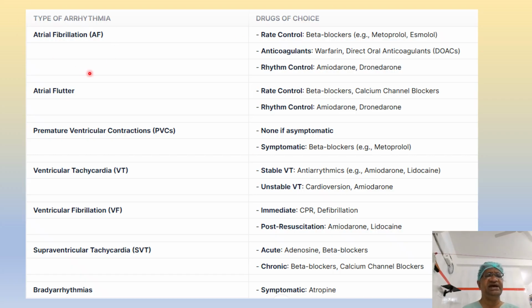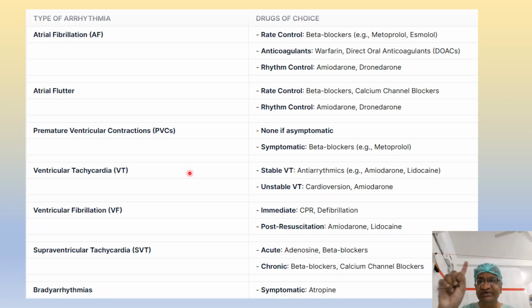This is a type of arrhythmia, atrial fibrillation. I am not going to go into how atrial fibrillation looks like, how an atrial flutter looks like. That's an absolutely different topic. Rate control with beta blockers, rhythm control with amiodarone. Same thing for flutter. PVCs don't need to worry at all. Very rarely we may need some low dose beta blockers. VTAC, yes, amiodarone and lignocaine.